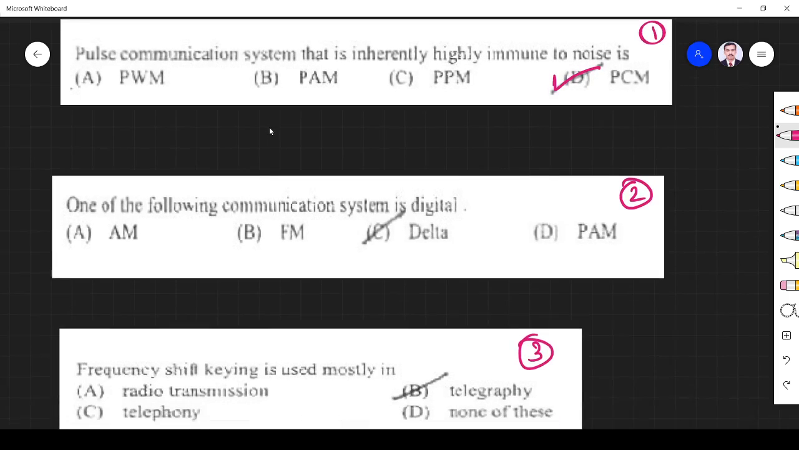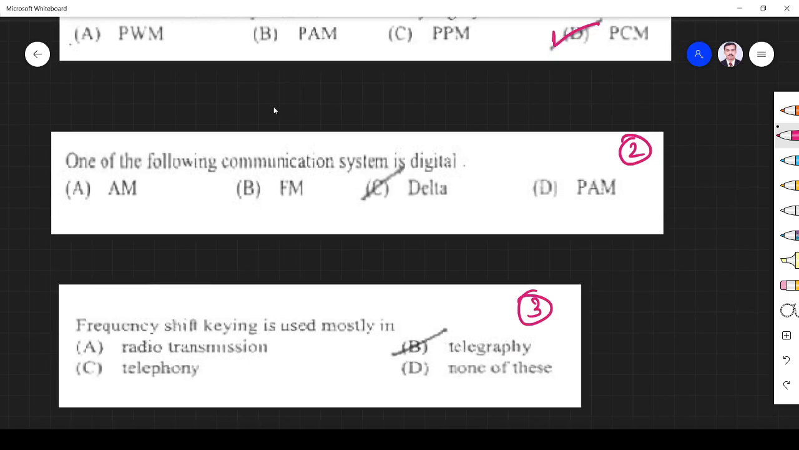Okay. Next, which one of the following communication systems is digital? Right, we know that AM is amplitude modulation. Here both carrier and message are continuous, so it is not digital. FM is in the same category. PAM also the same. So delta modulation, we know, is a sample whose difference is modulated, so it is a digital modulation.